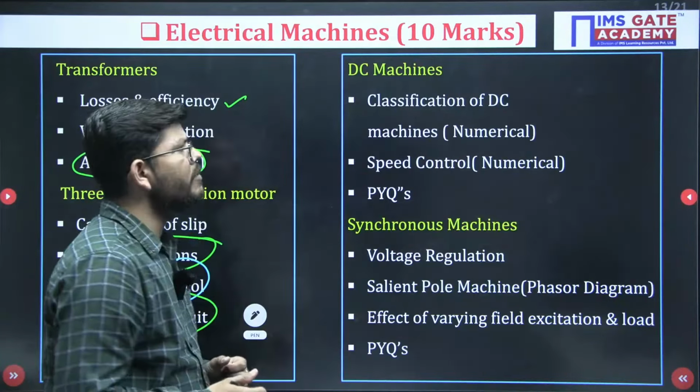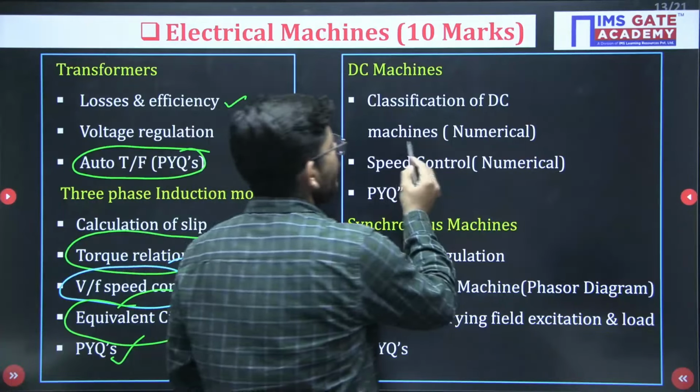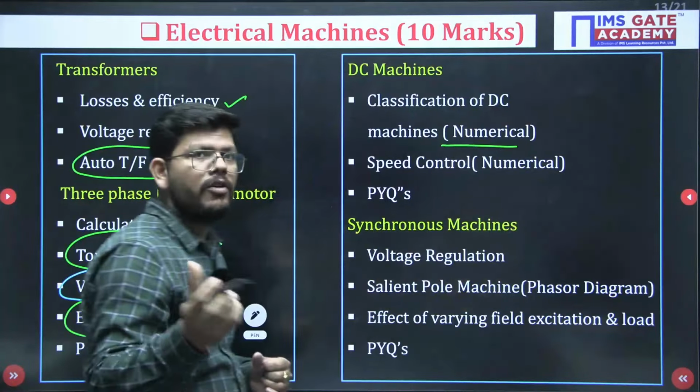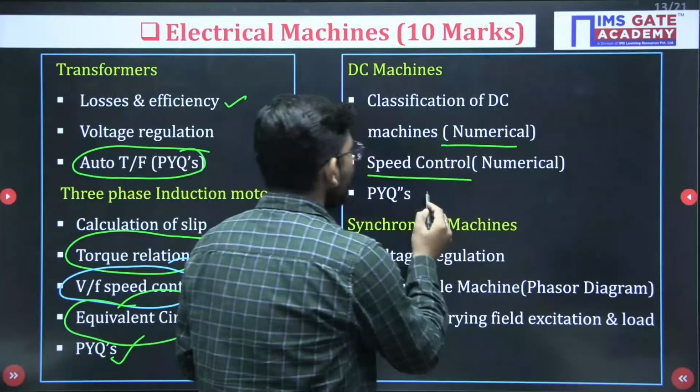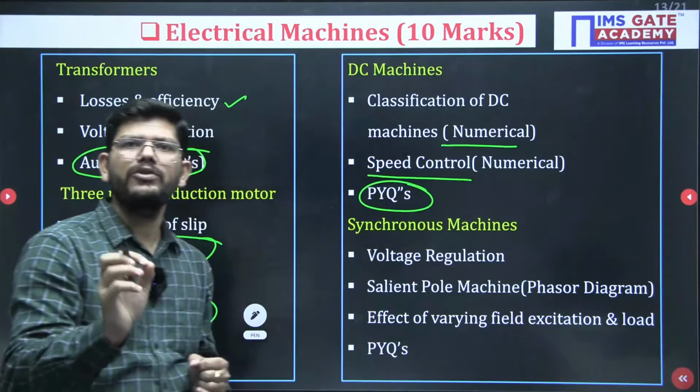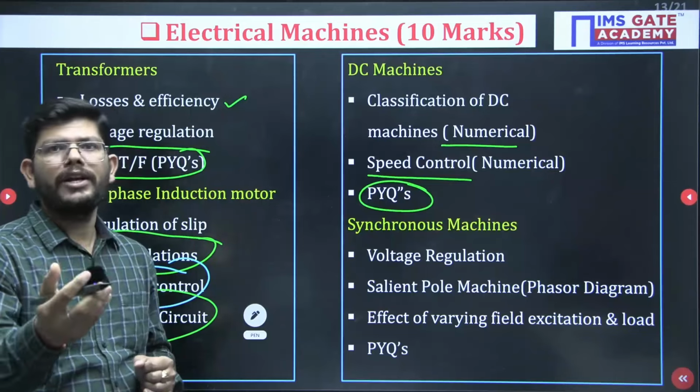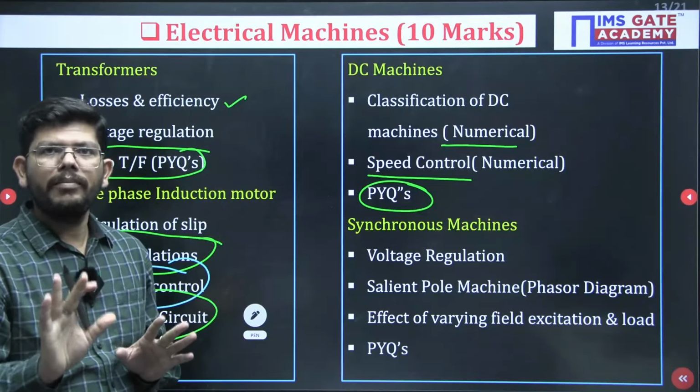When it comes to DC machine, what you can do, you can prepare the numericals on different configuration of machine, speed control numerical, or last 10-year PYQs only you can see. Those will be only 10 to 11 questions, and you can go and appear in the exam.